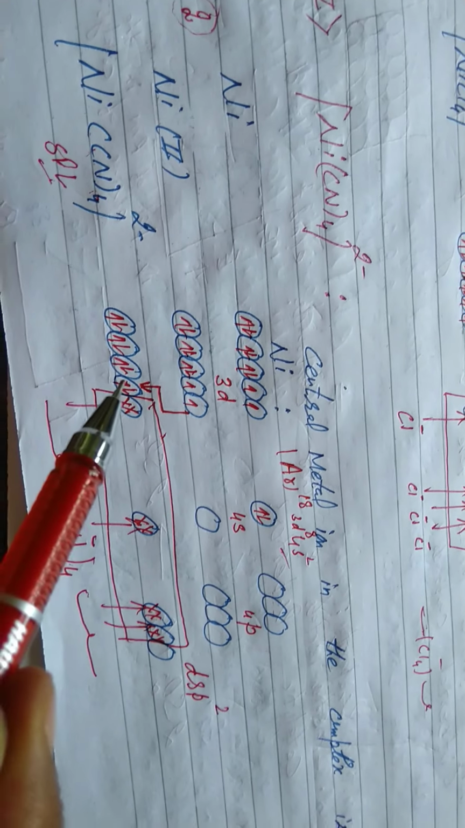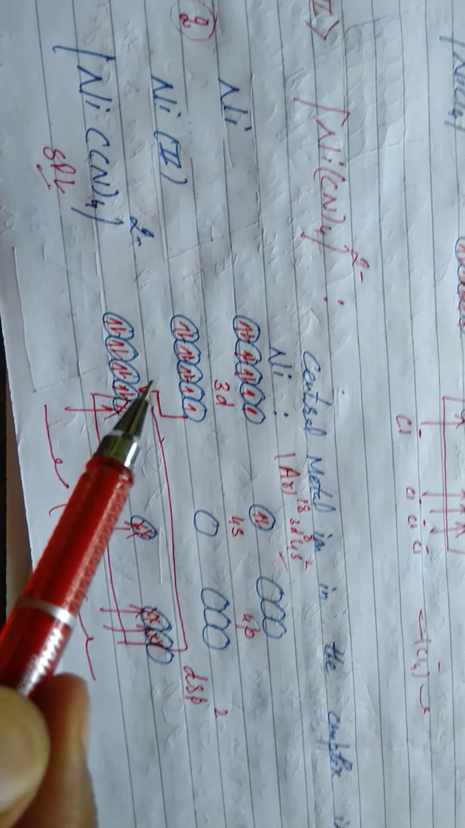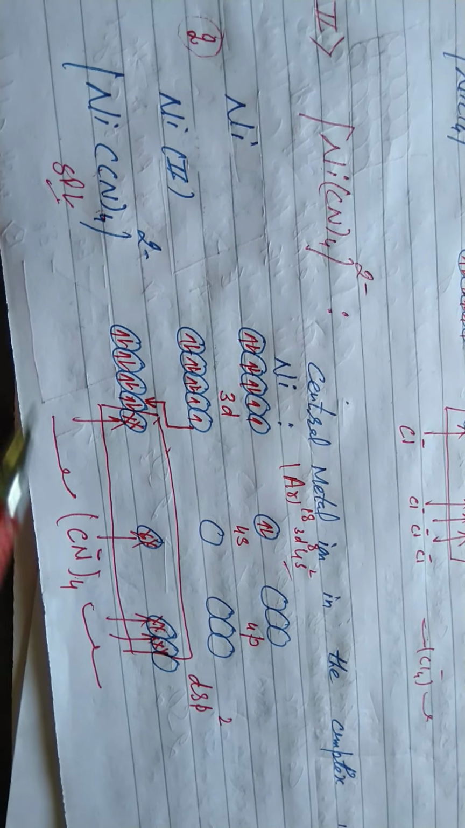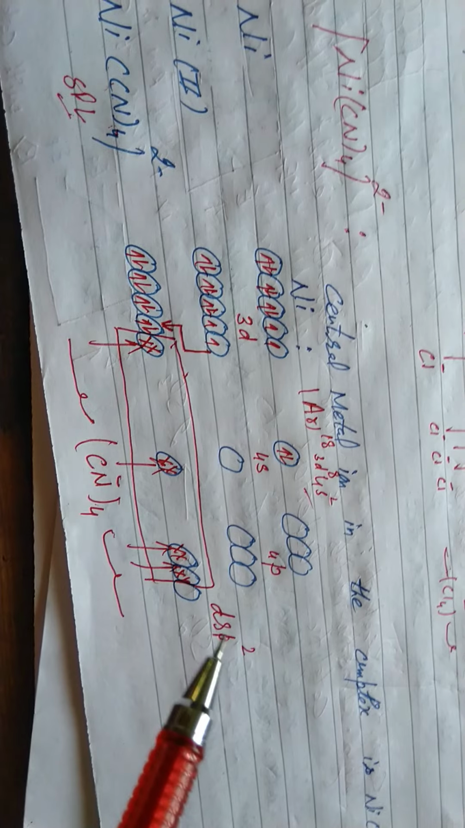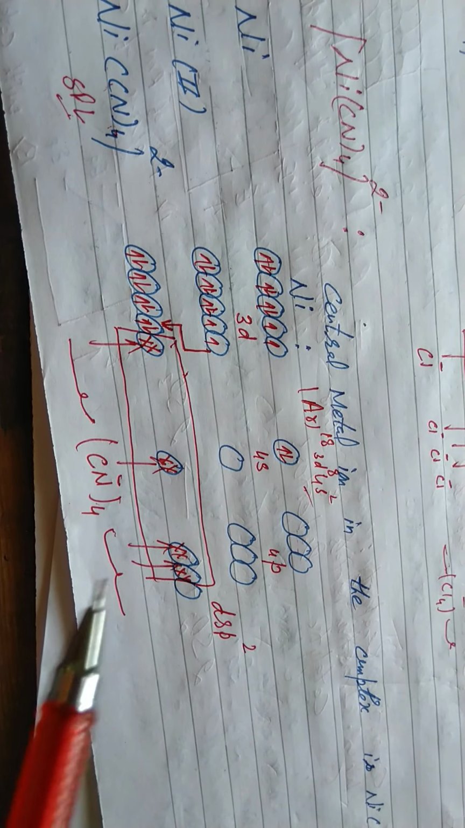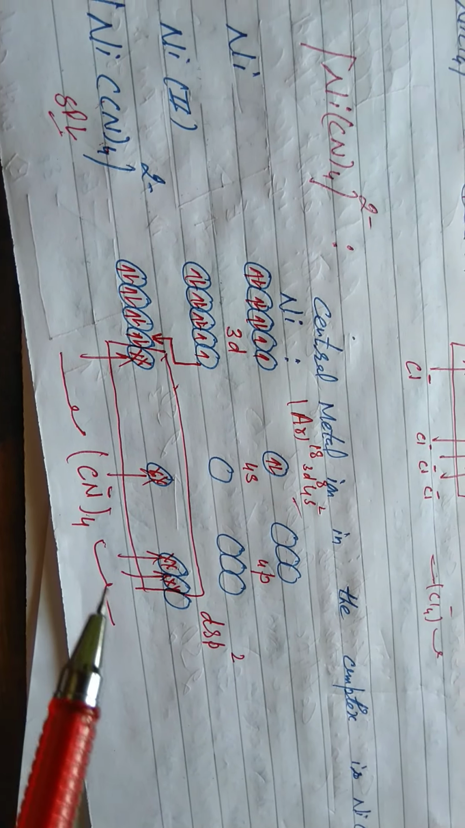Again we will do the same 3 steps. Whenever we have to apply VBT, these are the 3 key steps. Then we will write, since in this the metal ion undergoes dsp2 hybridization, so it will have square planar shape.